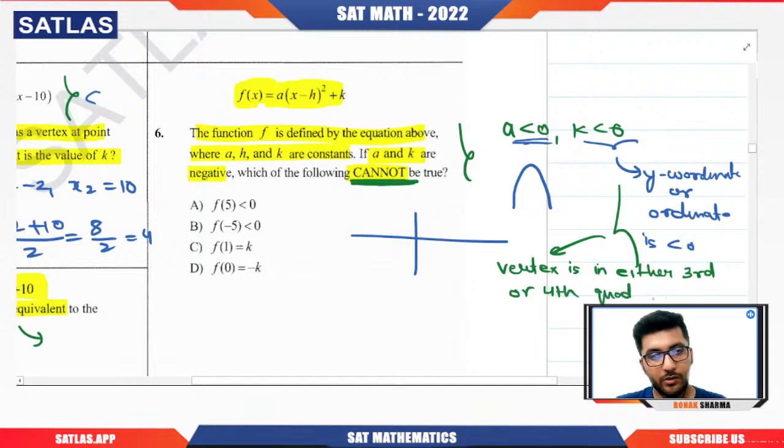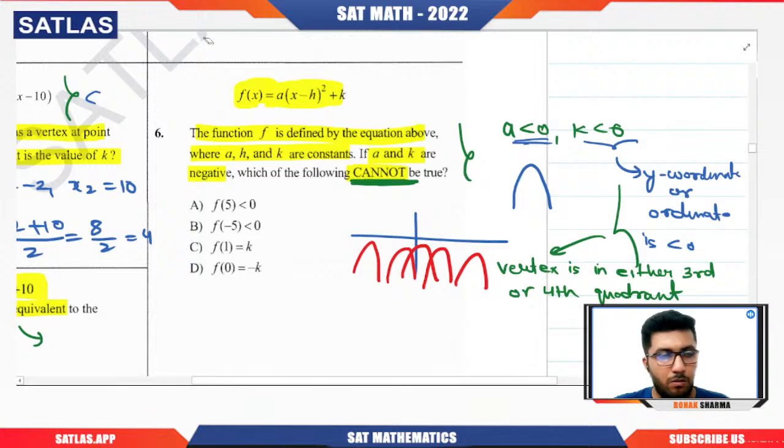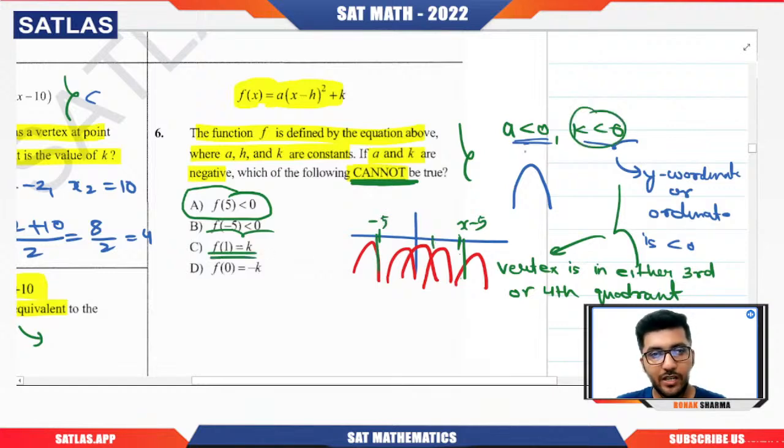Are you getting my point? So the graph is going to be of this nature, of this nature, like this. It can be of any type. If this is the case, we can see one thing. F of 5 can be negative. Yes, the value at x equal to 5 can be negative. Like here, if it is x equal to 5, for sure it will come out negative. F of minus 5, at this point also it can be negative. F of 1 is k. K is already a negative value, so this can be negative.